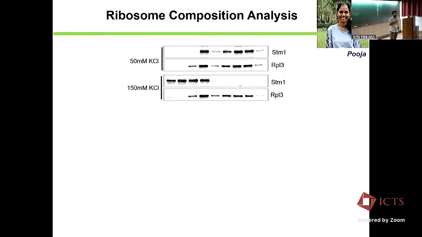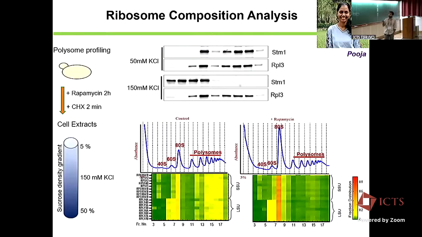Because our previous mass spec was done with the 50 millimolar gradient condition, she repeated the proteomic analysis, but this time she used the 150 millimolar KCl gradient, collecting the fractions and doing the mass spec of these fractions to identify what all the stable ribosome associated factors are.